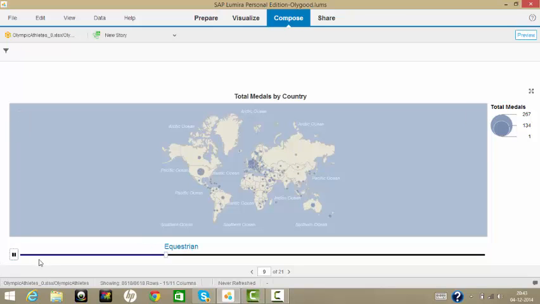So if I stop at a sport, say fencing, Russia has 32 medals in fencing, and Italy has 57 medals in fencing, a bigger bubble. Like this we can see the number of medals got by each country in a particular sport by this geo bubble chart, which also has the animation attribute.